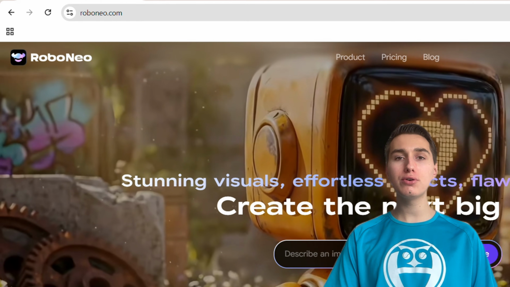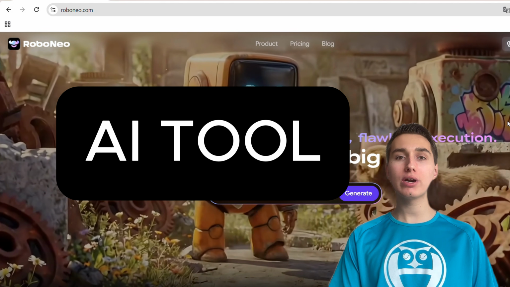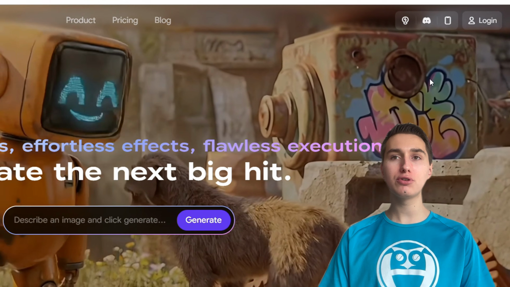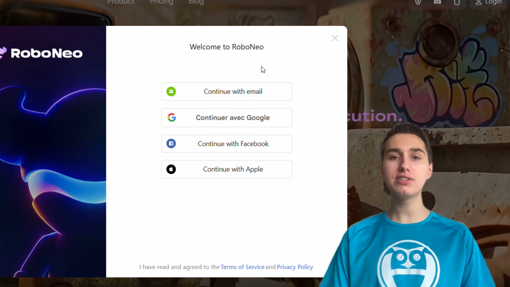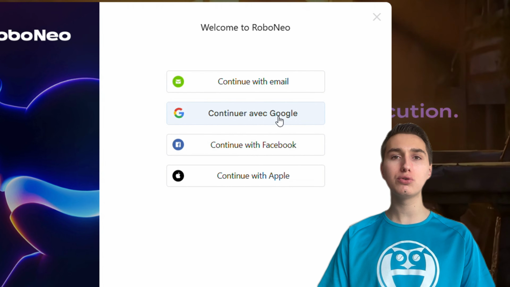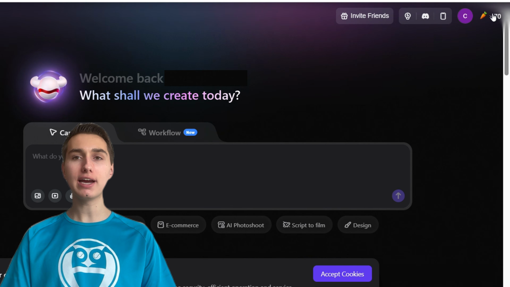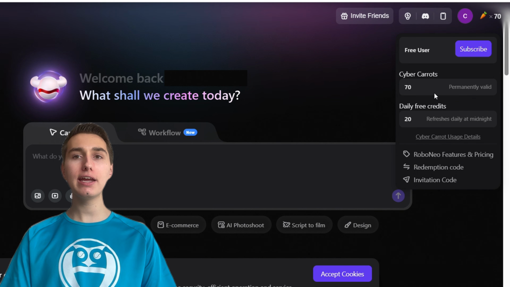The first thing to do is to go on this website, and if you write AI tool in the comment, I will send it to you. Once you're on the website, you have to click on login, and you can create an account in many ways, but I'm going to choose Google. So we are on the AI tool. When you create an account, you get 70 credits and you get 20 credits daily for 7 days and then 10 credits every day.